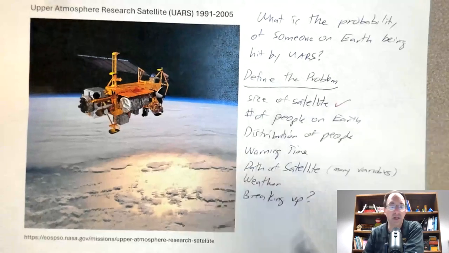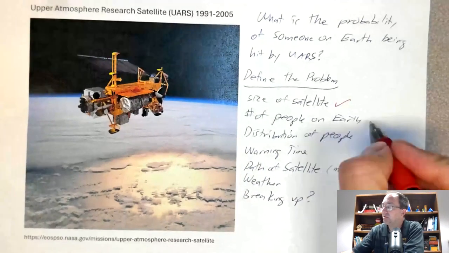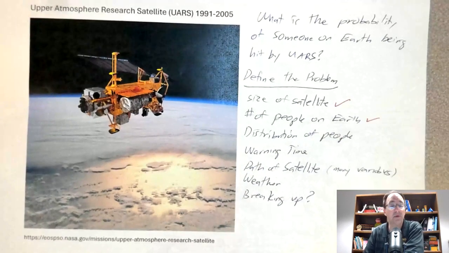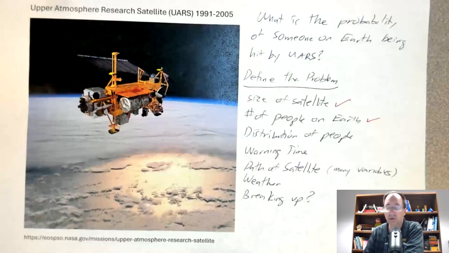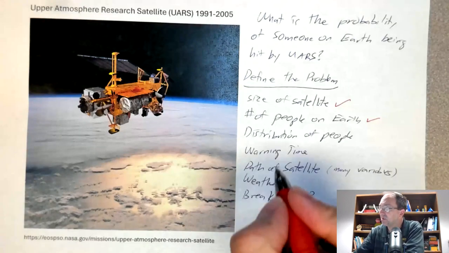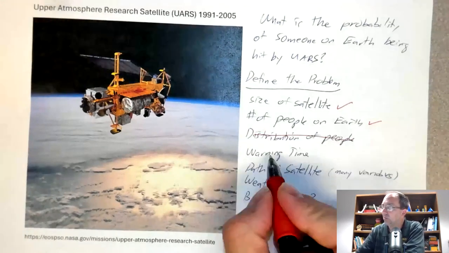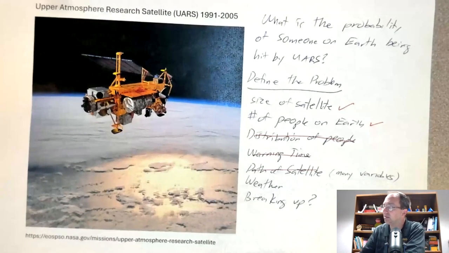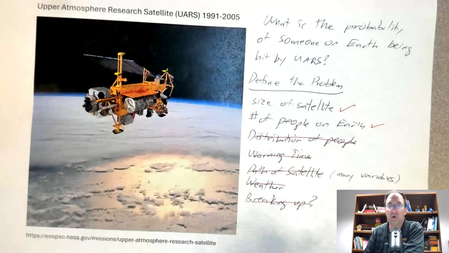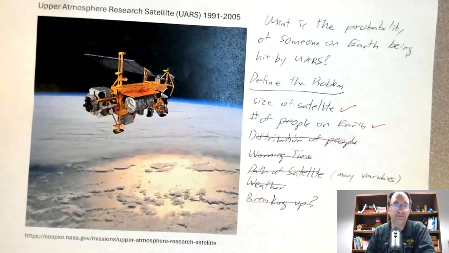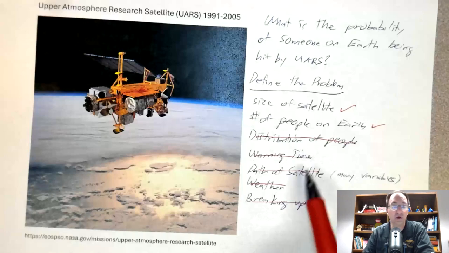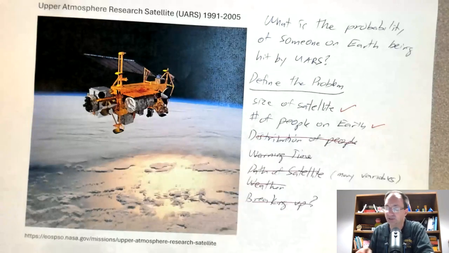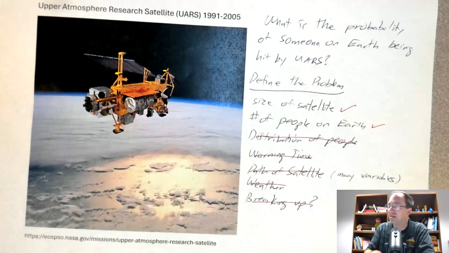It seems like we really do need to know the size of the satellite, and we do need to know the number of people on Earth. And those two things aren't that hard to research. The distribution of people is complicated. Warning time is unclear. The path of the satellites and the weather and the breaking up, we're going to ignore all of those. Now, at the end, we'll talk about a model that incorporates all these things and compare answers. But for now, let's just focus on these two ideas.